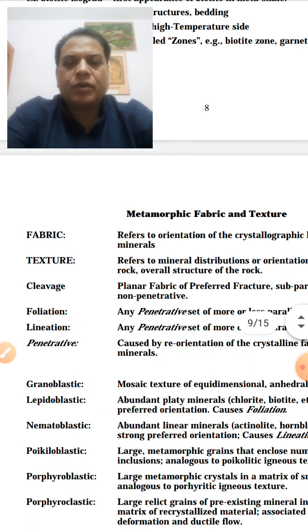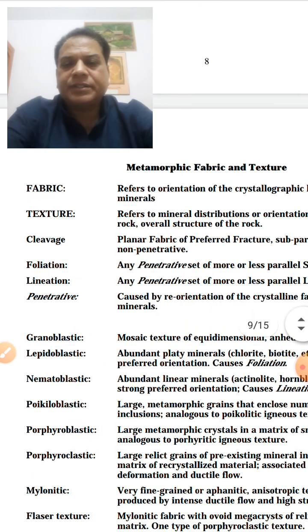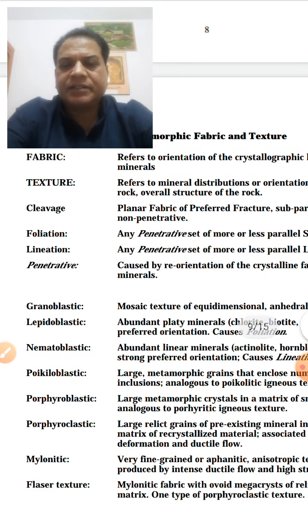Then the metamorphic fabric and texture. Depending upon this, there is cleavage, foliation, lineation. Rocks may have granoblastic texture, they may be foliated or non-foliated, depending upon that.